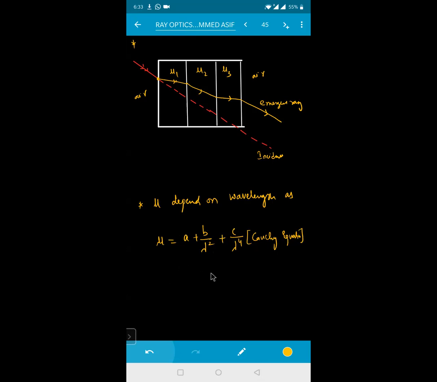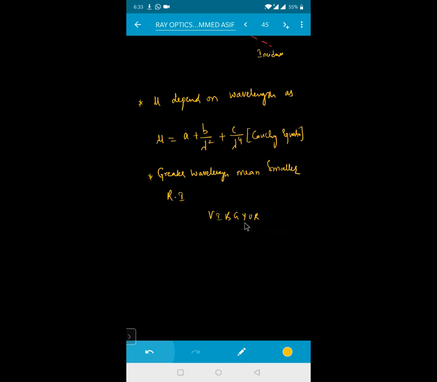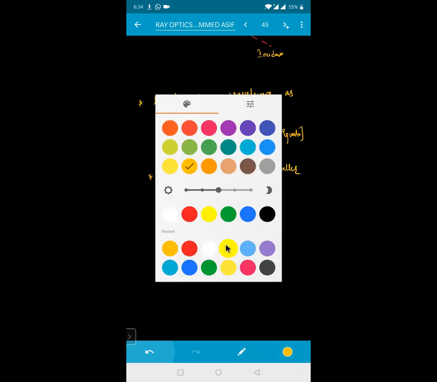Greater wavelength means smaller refractive index. In VIBGYOR, tell me which light has more wavelength?